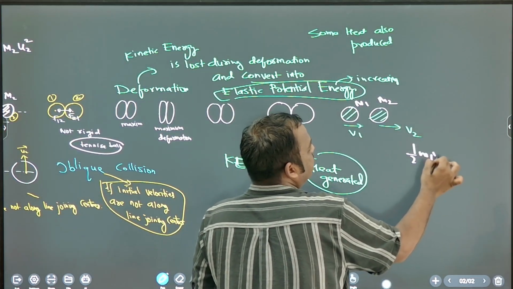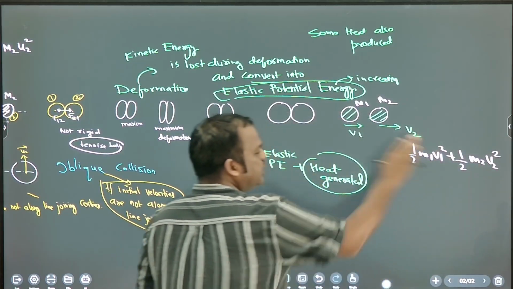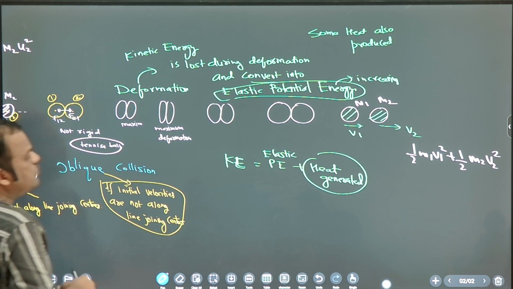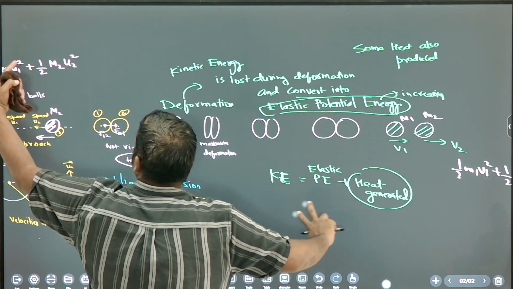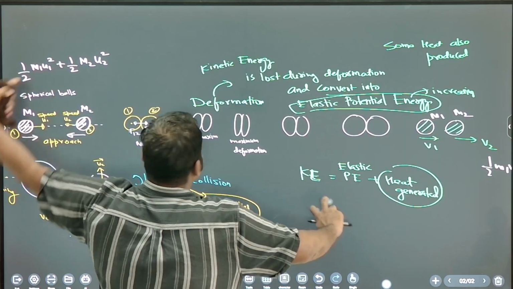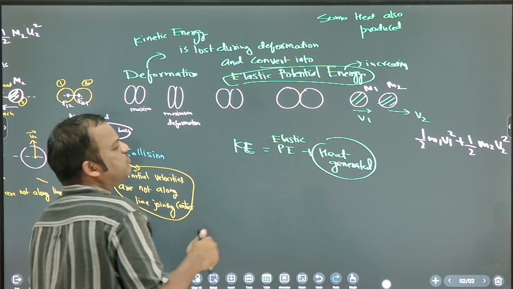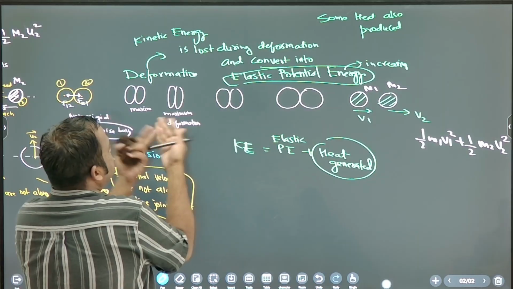Half m1 v1 square plus half m2 v2 square. This is the final kinetic energy, correct? So which is more, initial kinetic energy or final kinetic energy? Initial is more because some heat is generated in the process of collision.